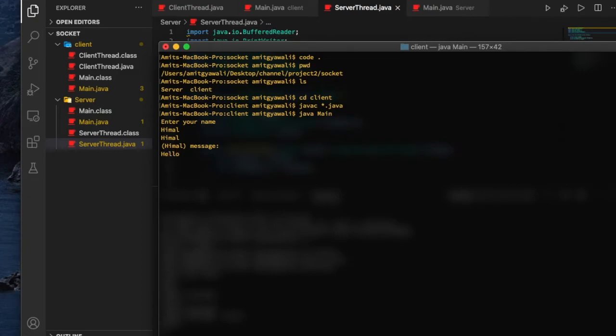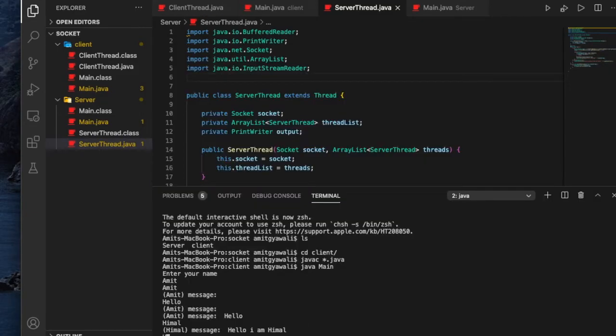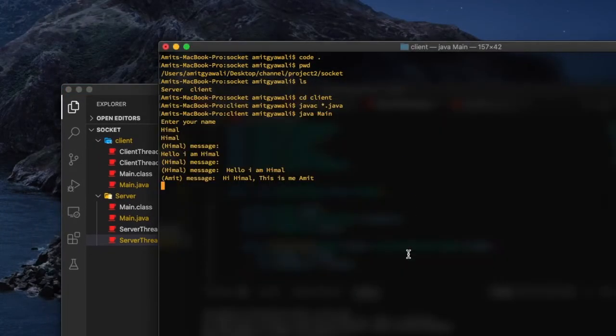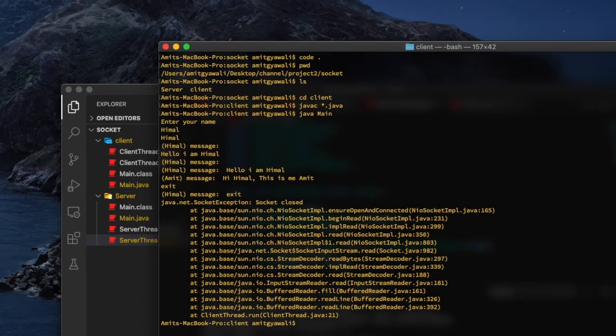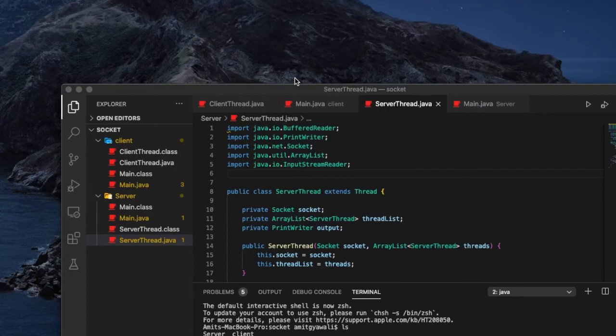Email. Okay, and let's see, let's write something in here. Email. Yeah, okay, the message was received successfully. This is exit.